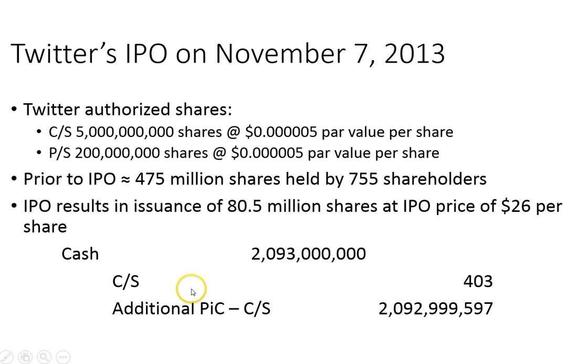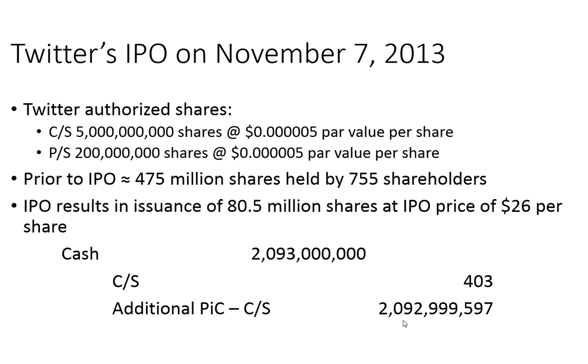But in any case, technically what has to happen is the common stock account gets credited for $403, and then additional paid-in capital on the common stock gets credited for the remaining portion. In this case, $2,092,999,597.